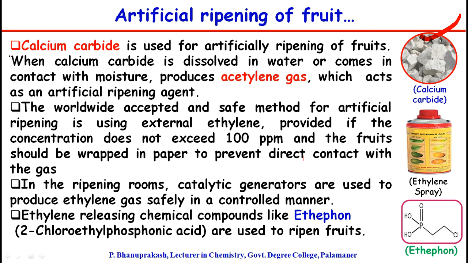Ethylene releasing chemical compounds like ethephon, whose IUPAC name is 2-chloroethyl phosphonic acid, are also used to ripen fruits. You can see the structure of the ethephon in this picture.